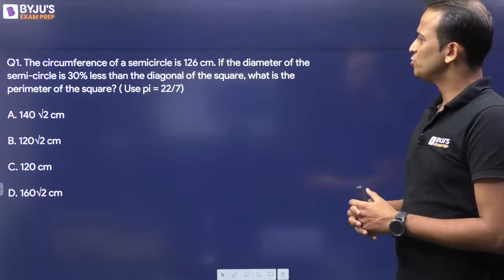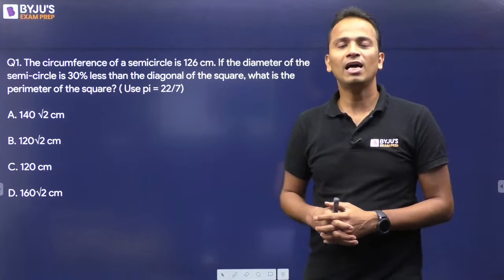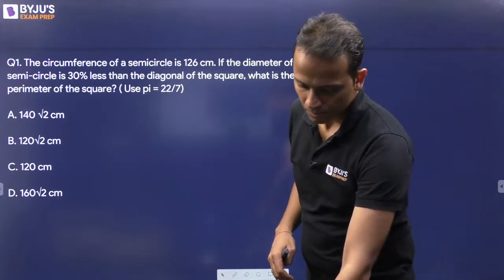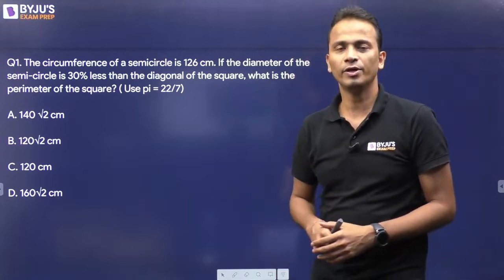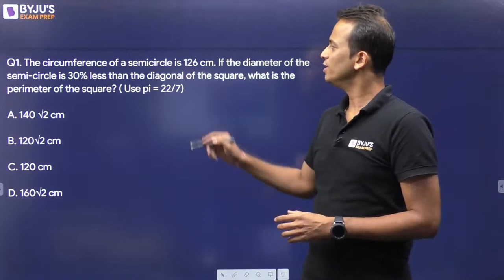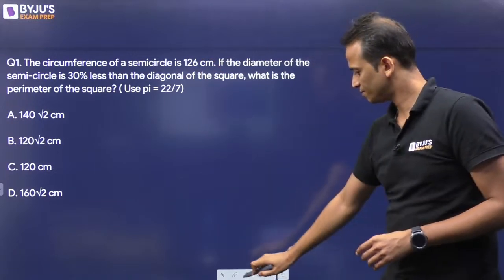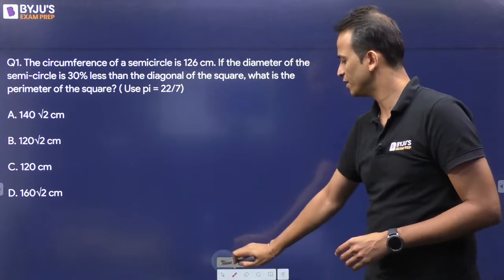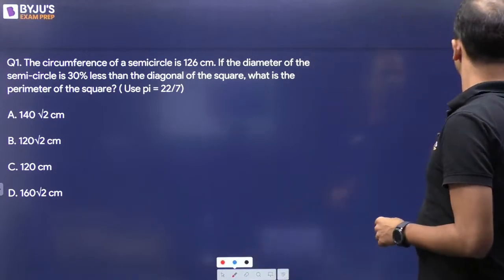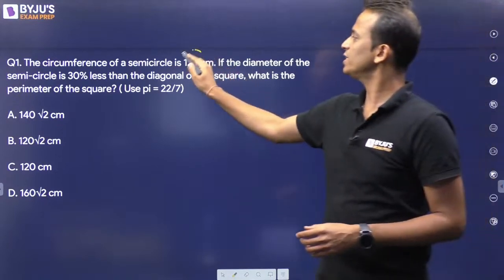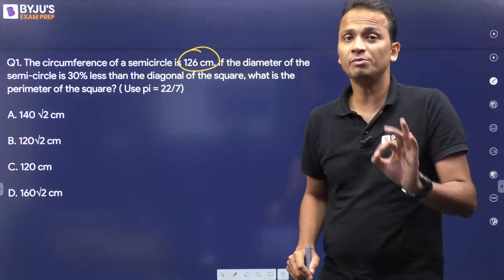Now this question is based on circle and square, a combination, a mixture of these two. The question says the circumference of a semicircle is 126. All right, so 126 is the circumference of the semicircle.